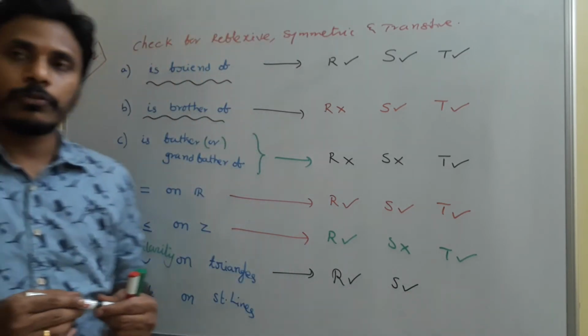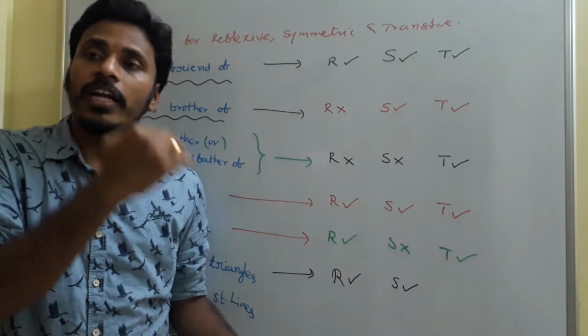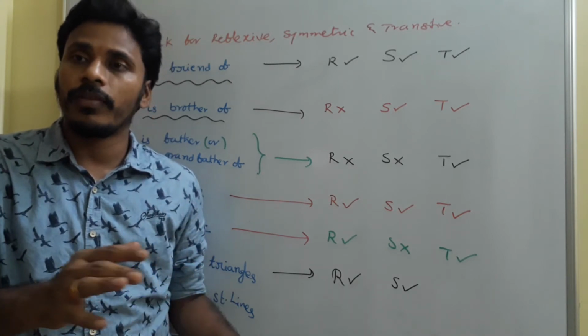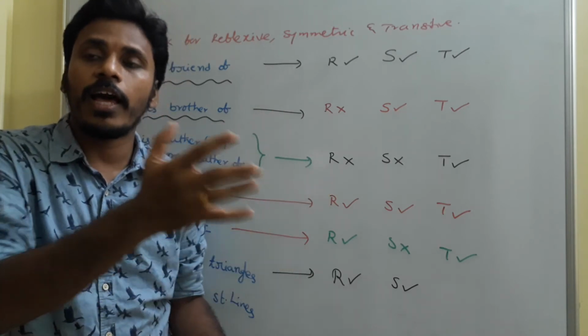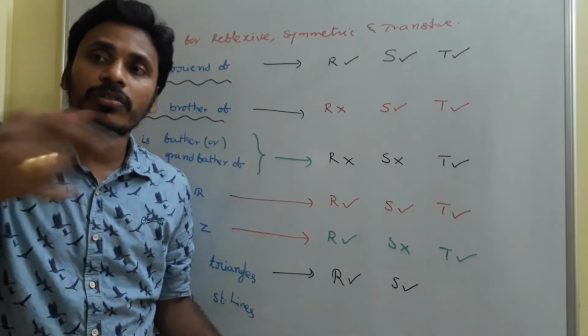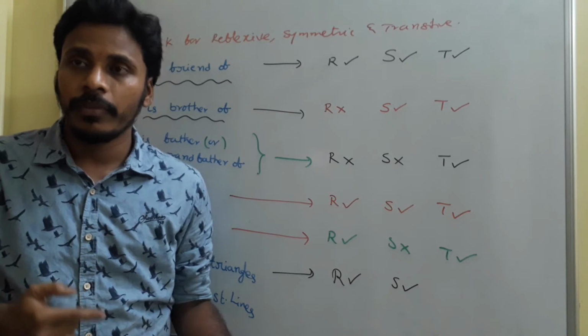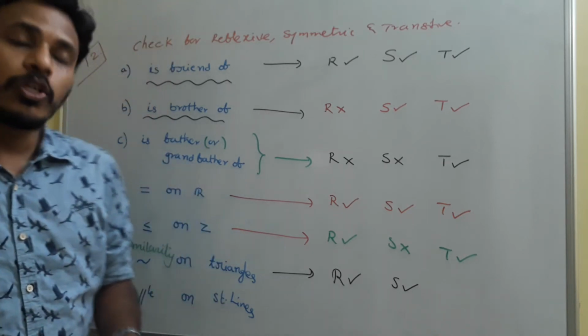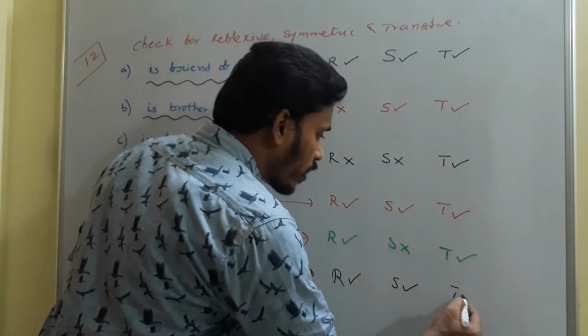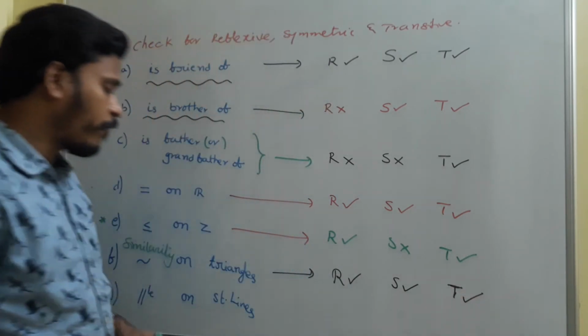Then coming to transitive. Triangle 1 and triangle 2 are of the same shape. Triangle 2 and triangle 3 are also of the same shape. Then what to say about triangle 1 and triangle 3? 1 and 2 are the same shape, 2 and 3 are the same shape, 1 and 3 are also the same shape. So 1 and 3 are also similar. So the transitive property is again satisfied.